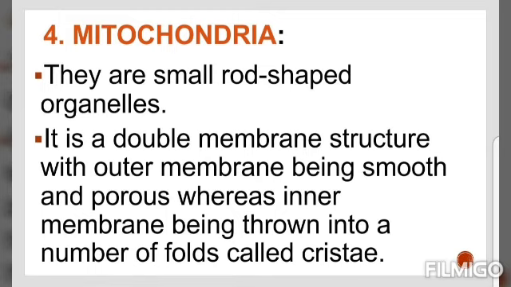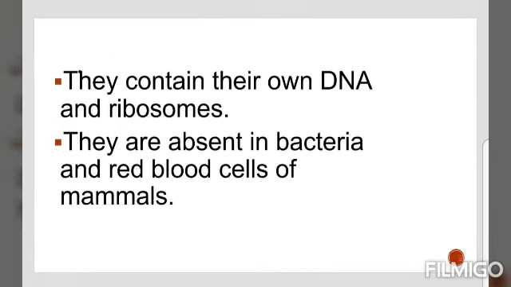The next cell organelle is mitochondria. Mitochondria are known as the powerhouse of the cell. Mitochondria have two membrane coverings. The outer membrane is porous, while the inner membrane is deeply folded. These folds increase surface area for ATP generating chemical reactions.